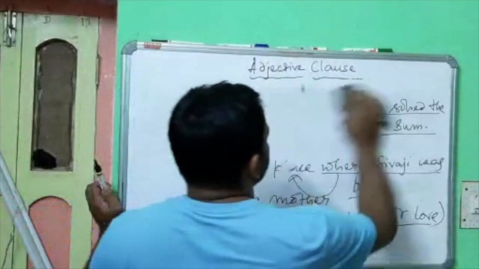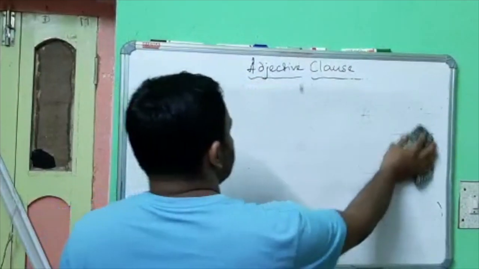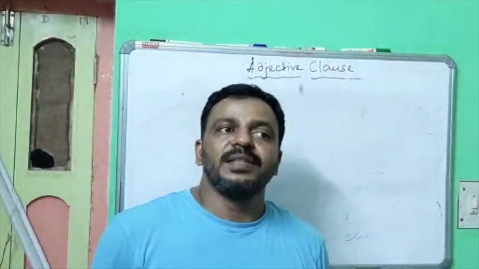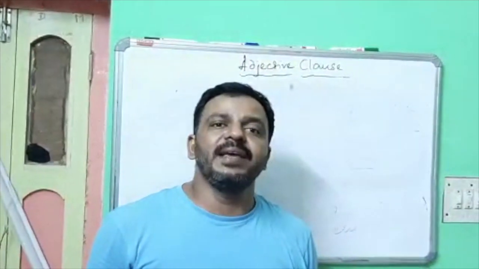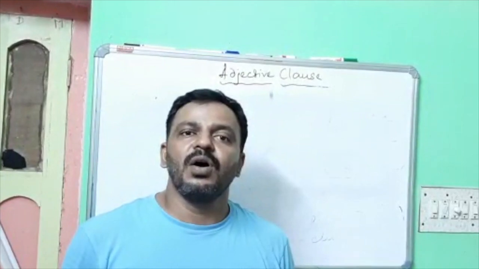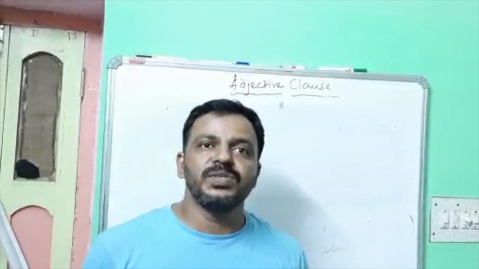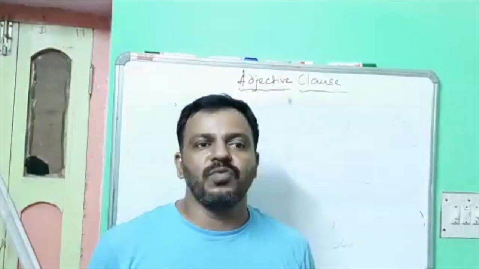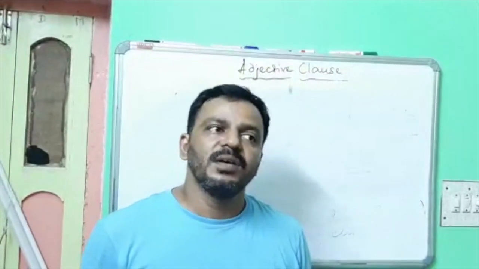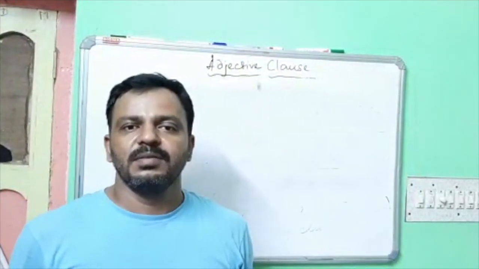So that's all for today's adjective clause. Adjective clause is a clause that can be used while writing different types of topics like essays or paragraphs. It can be mostly used in biographies and autobiographies. Students can take help from adjective clauses to write them out. That's all for the day.